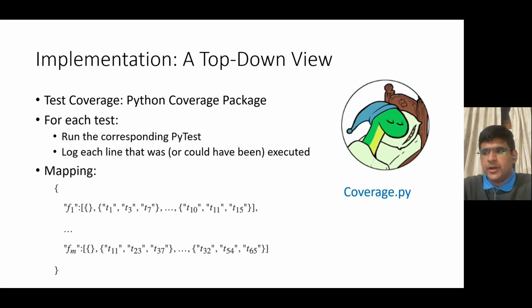And therefore, if there is a change in that line, we should definitely rerun that test, to make sure that the change has not made a test that was earlier passing start to fail.